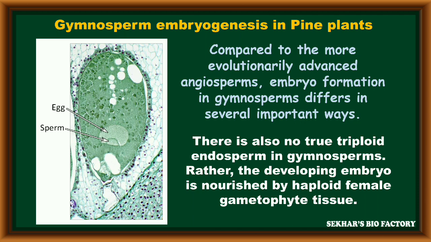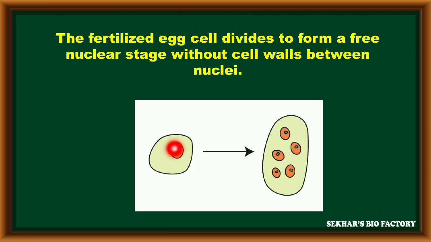The developing embryo receives food material from a female gametophyte present in the ovule, which is a haploid endosperm. In the structure of this haploid endosperm, an archegonium is formed with an egg cell. When the male gamete reaches this egg cell, it participates in fertilization to form a diploid zygote.